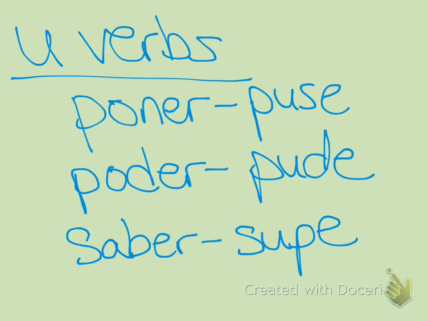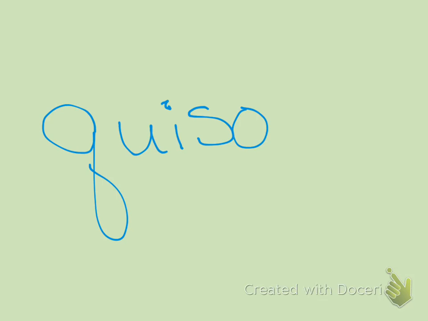So how would we do querer in the él form? It would really mean he tried. It's the verb querer, which is to want, but it's a meaning changer, so it becomes he tried. Querer in the él form. That would be quiso.